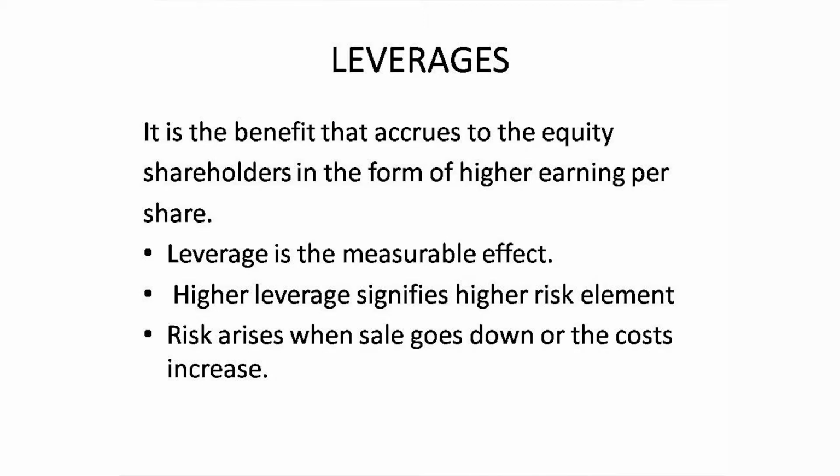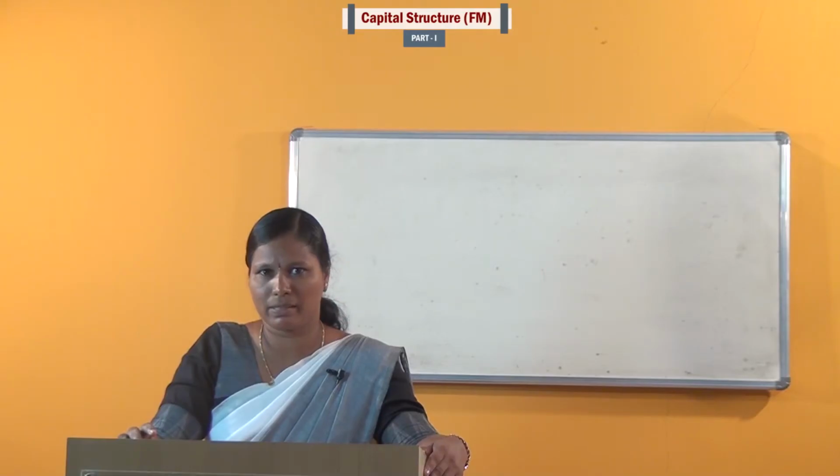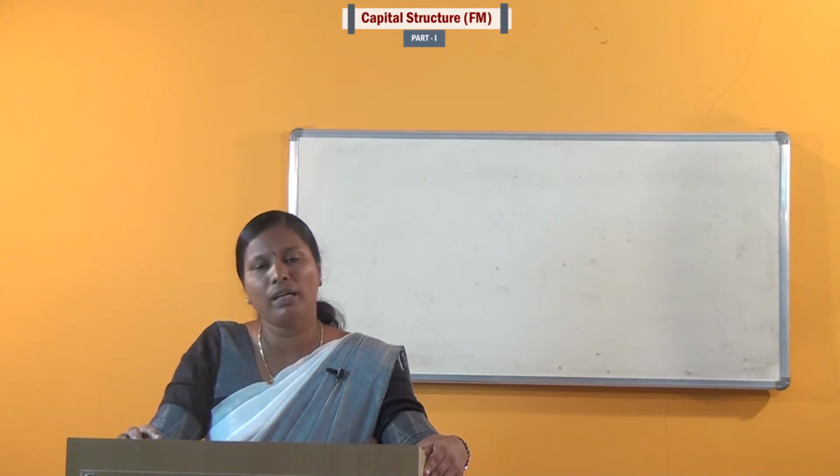Leverage is a measurable effect, and higher leverage signifies a higher risk element, and this risk arises when the sales go down or the cost increases. There are three types of leverages: operating leverage, financial leverage and combined leverage.